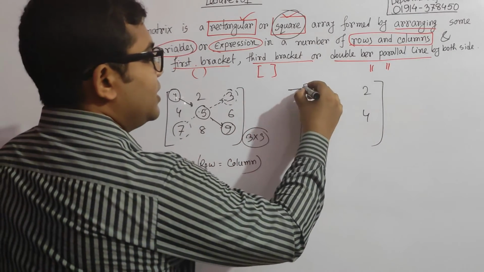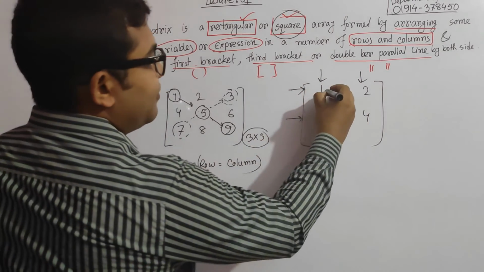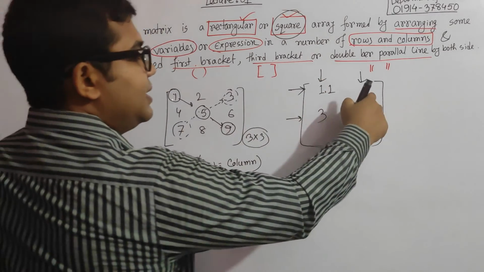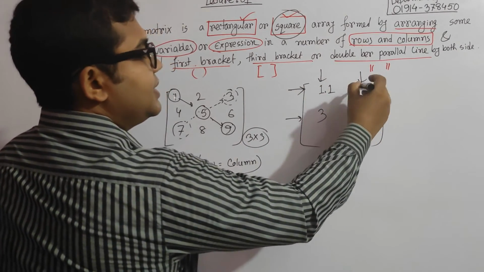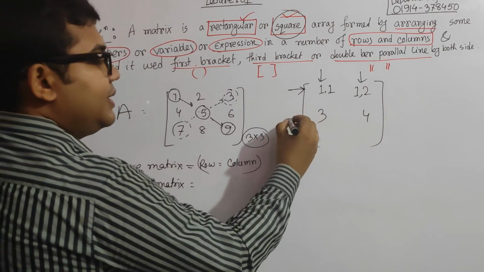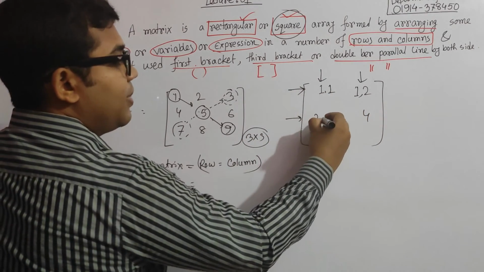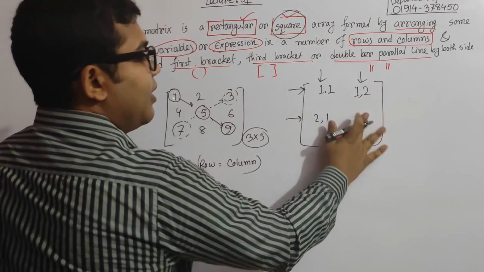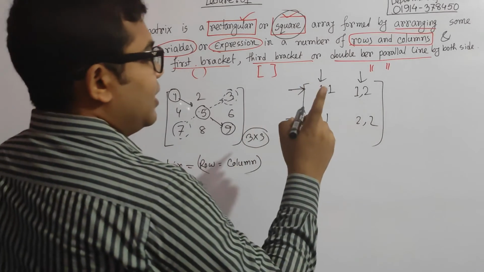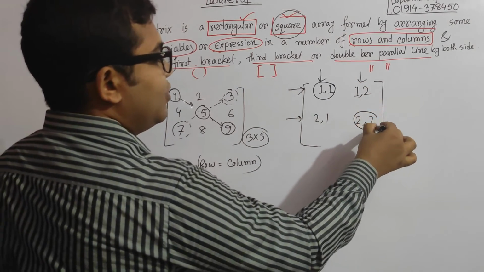This is the row and these are our columns. So this is the first position of the row and the first position of the column. But this is the first row but second column, isn't it? Here it is the second row but first column. But this is our second row and second column. Okay, so just make it clear that this is the entry and here will be an entry.